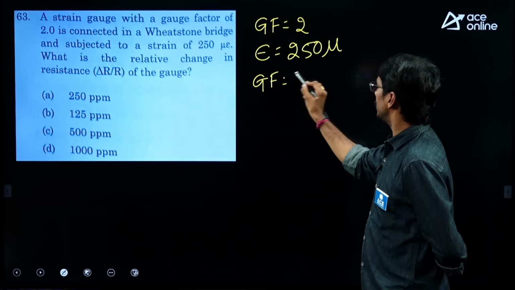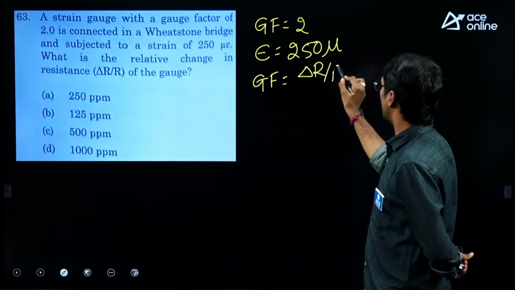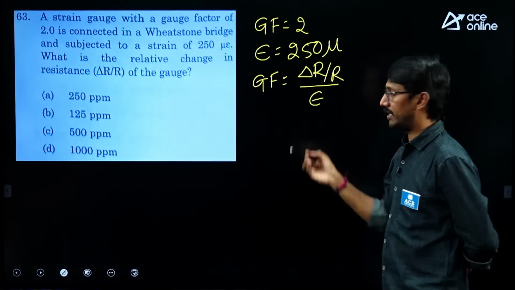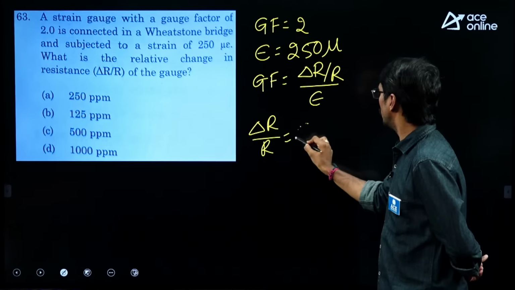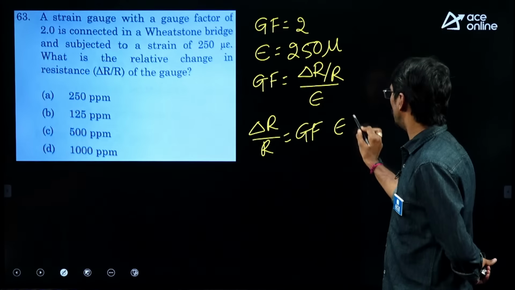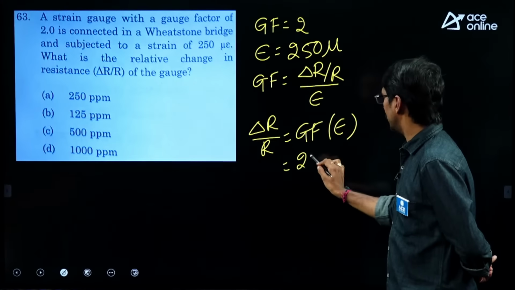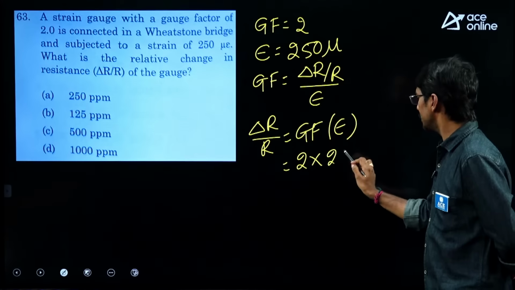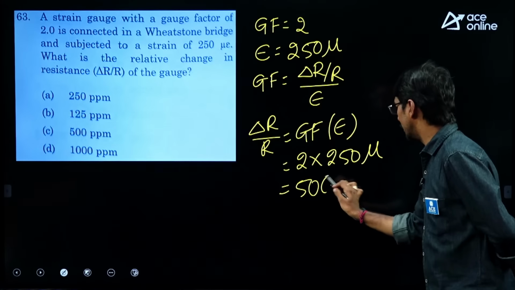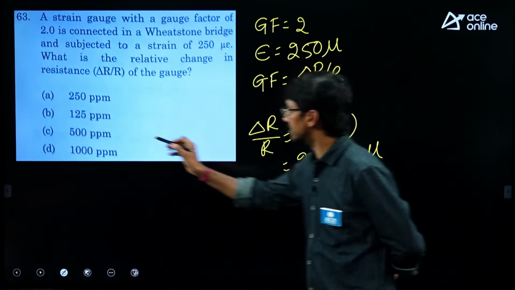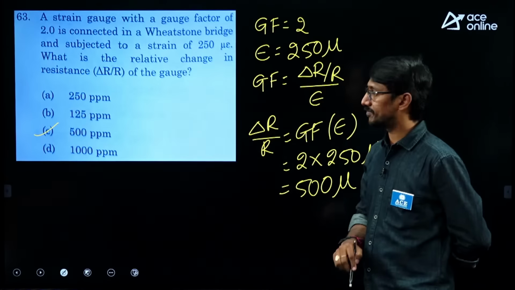Gauge factor is equal to delta R by R by strain. So directly we can write delta R by R is equal to gauge factor into strain. Gauge factor is 2 and strain is 250 micro. So answer is 500 micro. So therefore answer is 500 parts per million.